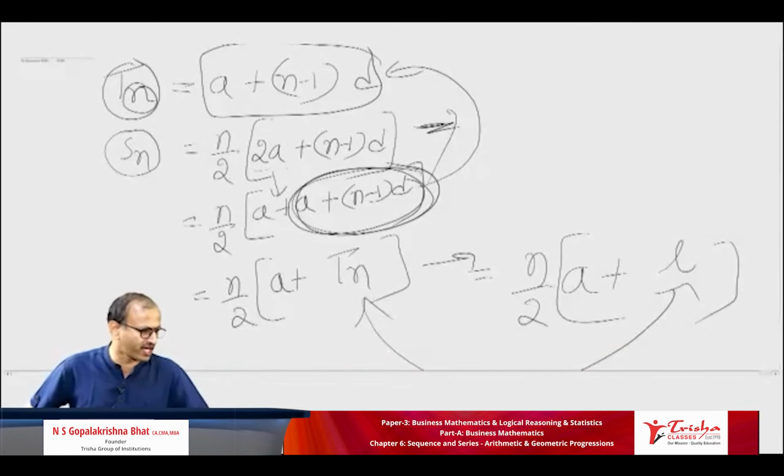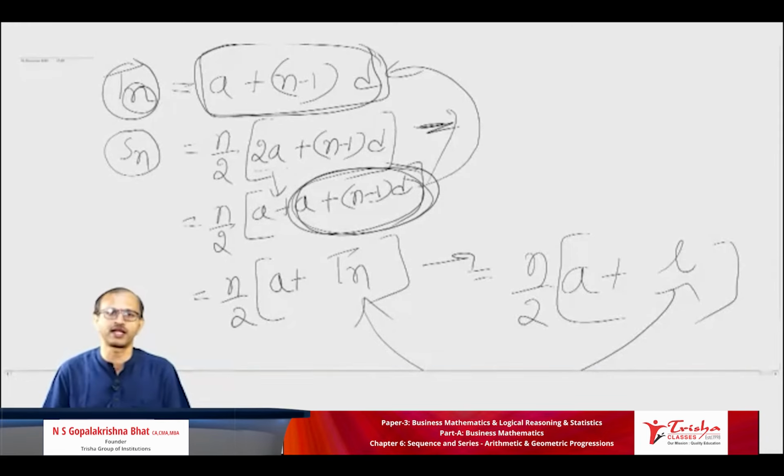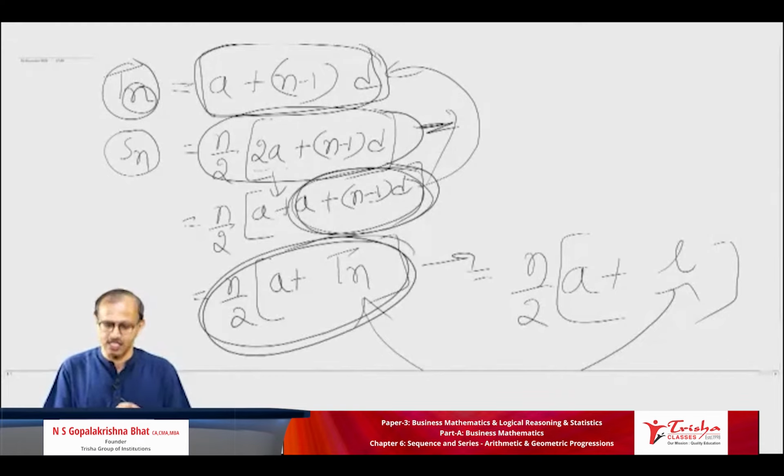So finally we learned the nth term and sum of n terms formulae. The nth term is A plus n minus 1 into D. For the sum of n terms, I told you finally there are 3 formulae. One is this, and if you simplify, you arrive at this answer. This Tn can also be written as L.